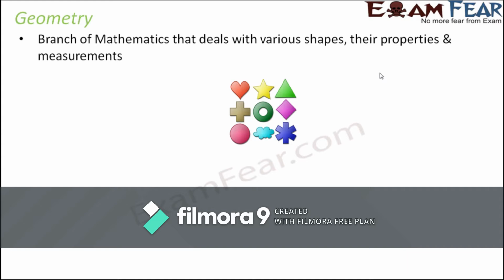So we learn more about the shapes, how we measure these shapes, and what the properties of each of these shapes are. That is what we study in geometry. Now, even before we start talking about a variety of shapes, we talk about the basics of geometry. There are certain basic elements of geometry. Line and angle are also among those basic elements. So, in this lesson, we are going to discuss more about lines and angles.